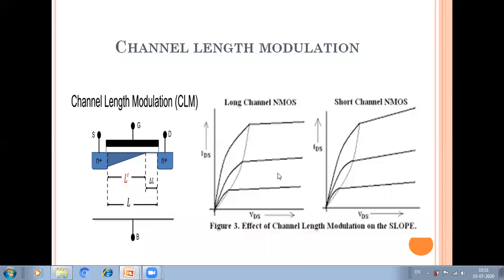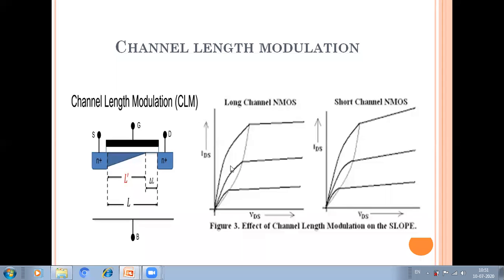According to these characteristics, you can easily understand that this is the long channel. Obviously, the transistor has different operating regions: cutoff region, saturation region, and linear region.